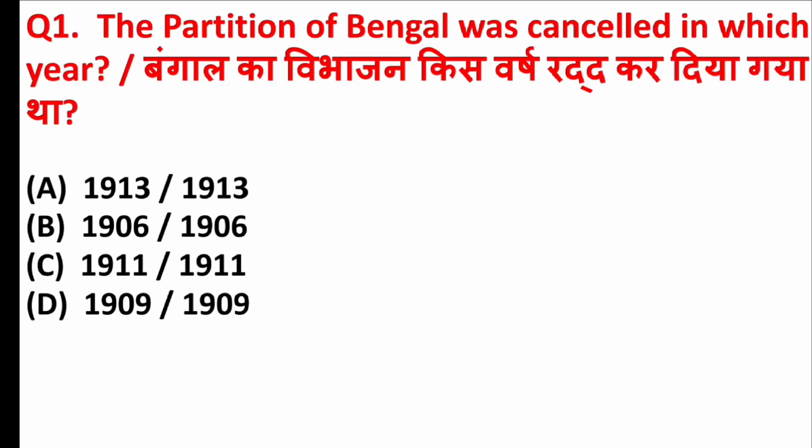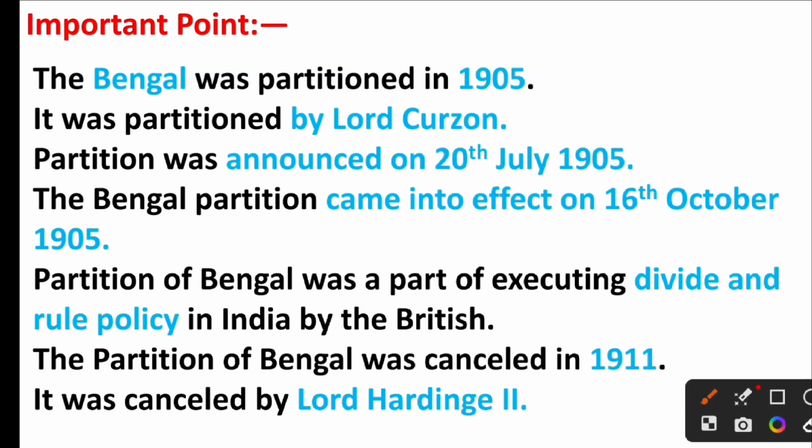The partition of Bengal was cancelled in which year? Right answer is option C, 1911. Friends, the Bengal was partitioned in 1905. It was partitioned by Lord Curzon. Partition was announced on 20th July 1905. The Bengal partition came into effect on 16th October 1905.